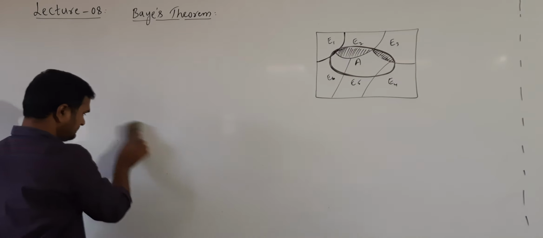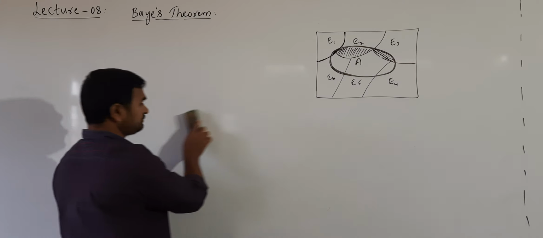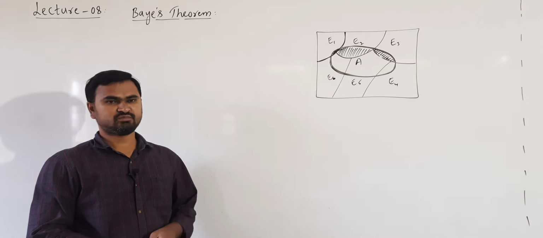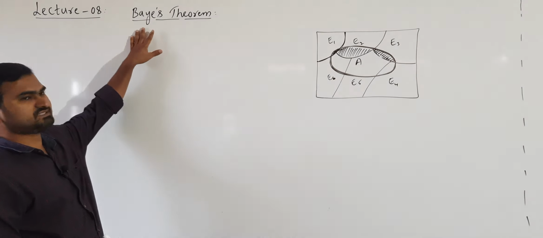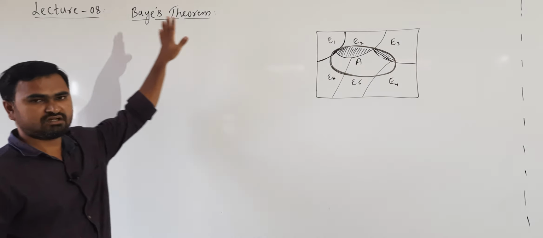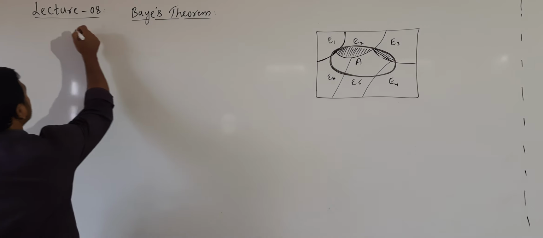First we write the statement of Bayes theorem, and then we will write the proof of this Bayes theorem. This Bayes theorem is named after the mathematician John Bayes. Since he developed the theorem, it is named after him as the Bayes theorem. So first let us see the statement.